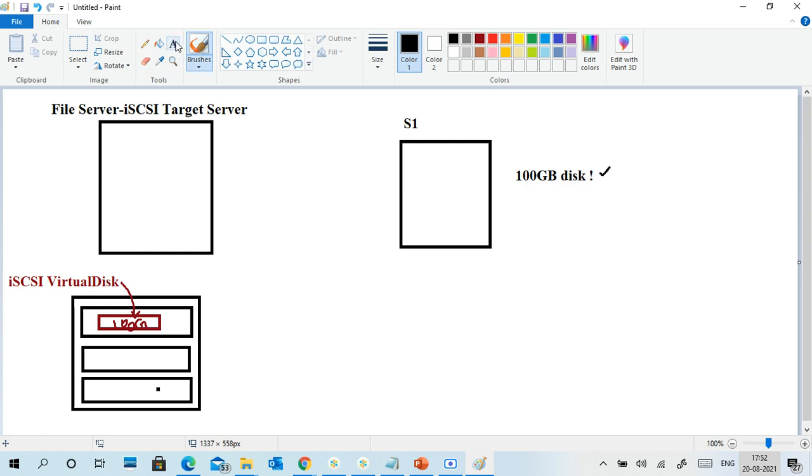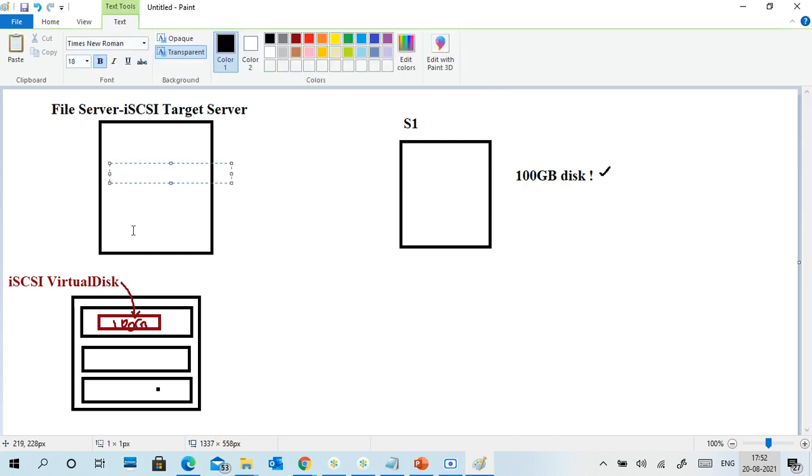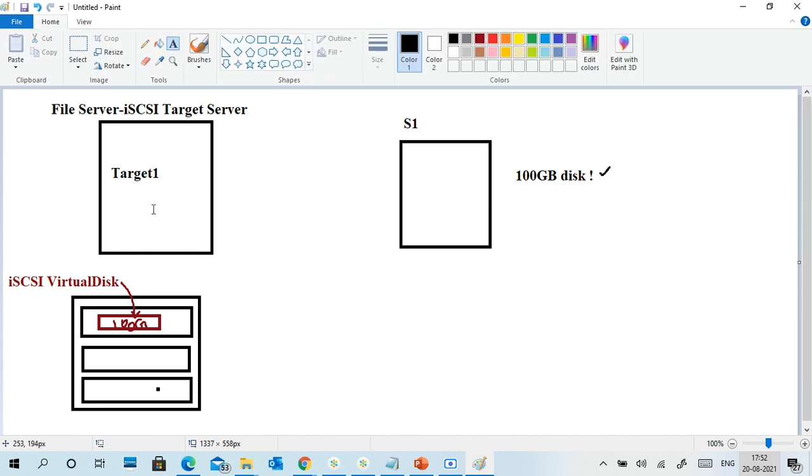Here I created a target. For example, the target name is target one, just a name, and I will assign this disk to this target.